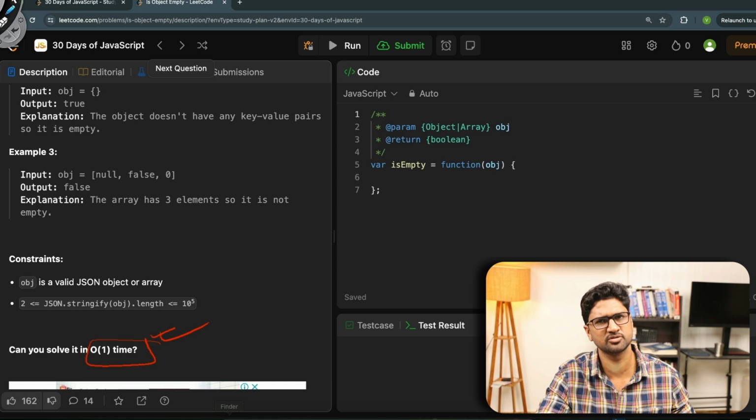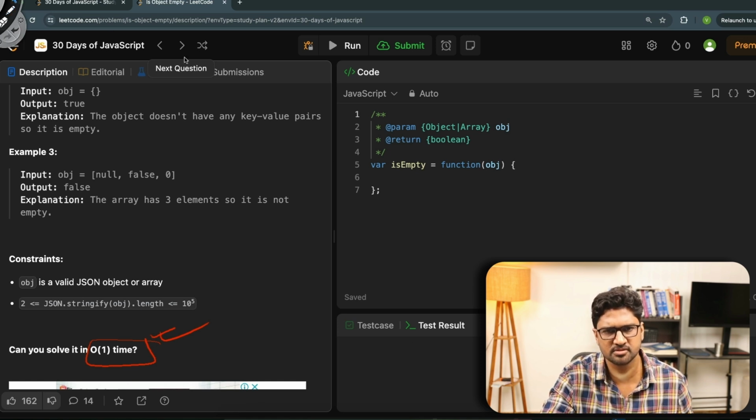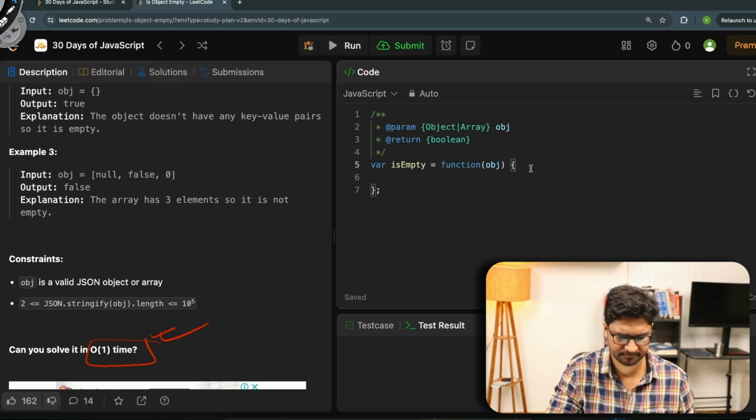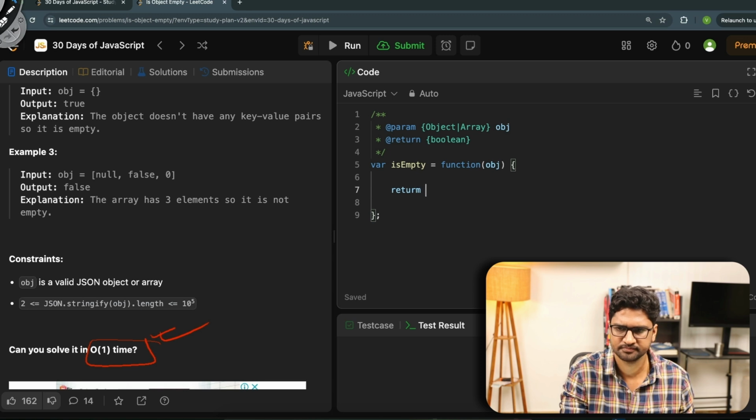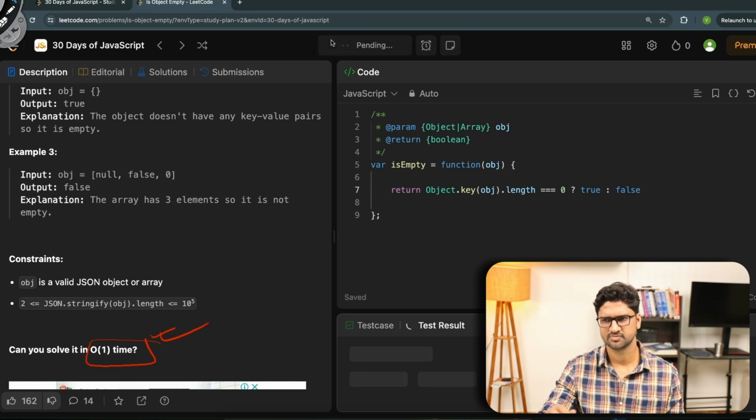What I need to do, I can make use of the object's methods here. So I can just go and write here return Object.keys(obj).length equals 0. Then in that case you will return true, else return false. Simple. Let's try to go and run this and see if this works.